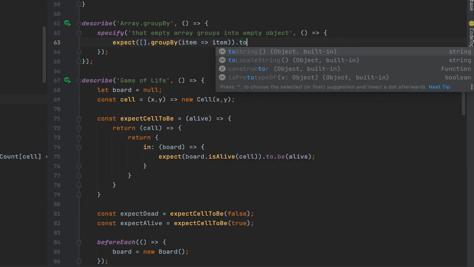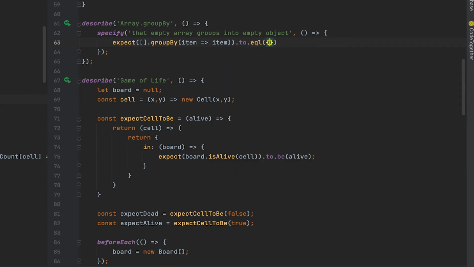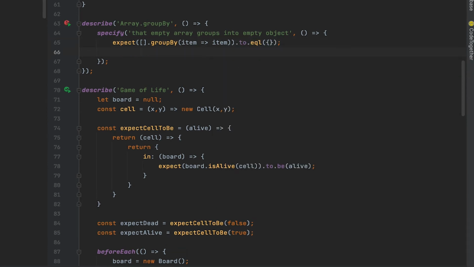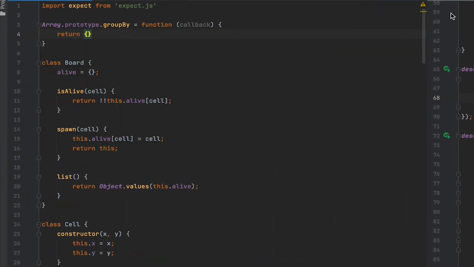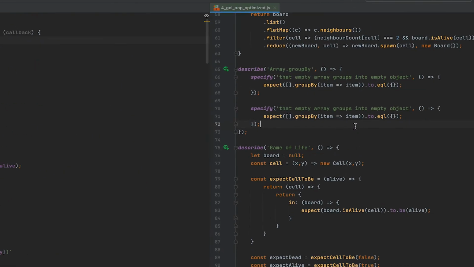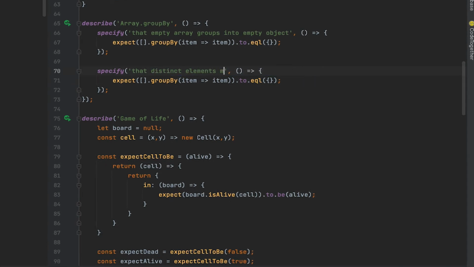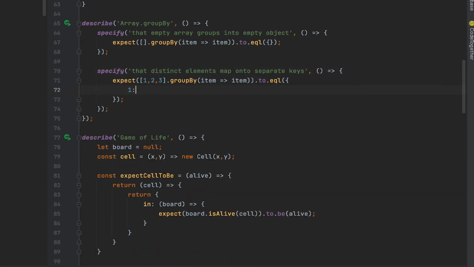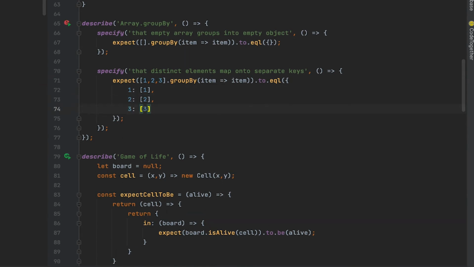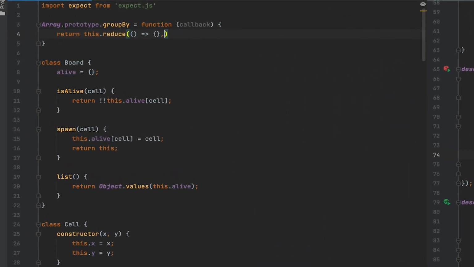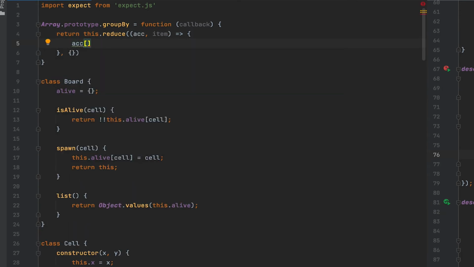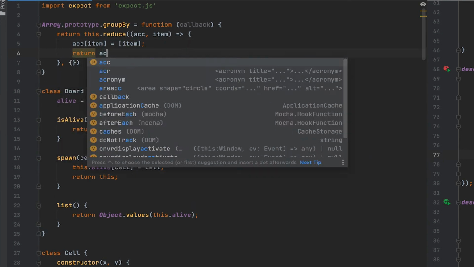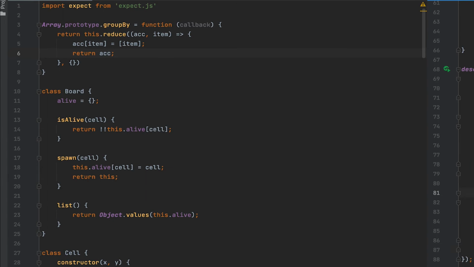For this specific code we won't need that callback, but to make this generic I'm still going to implement it this way. To fix this test I will just create a new function and make it return an empty object. The second test is going to make sure that if there are distinct elements in the array, then we get a hash with a separate key for each of the elements. We are going to do a reduce just like in the evolve function that we previously implemented. We start out with an empty object, and we add a new item to the object, the value for which will be a single element array with the item in it, and we return the accumulator.